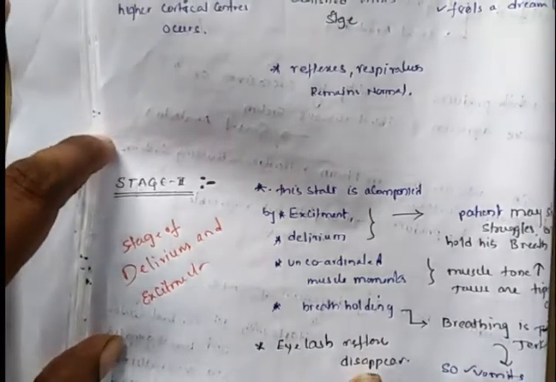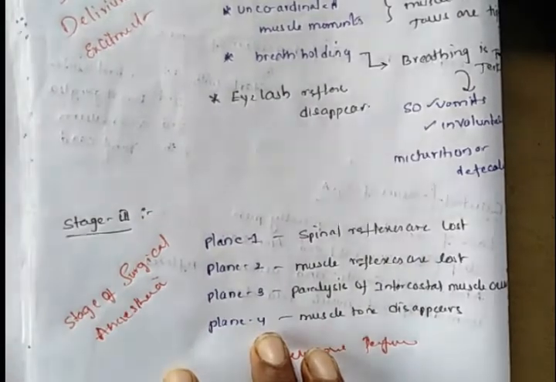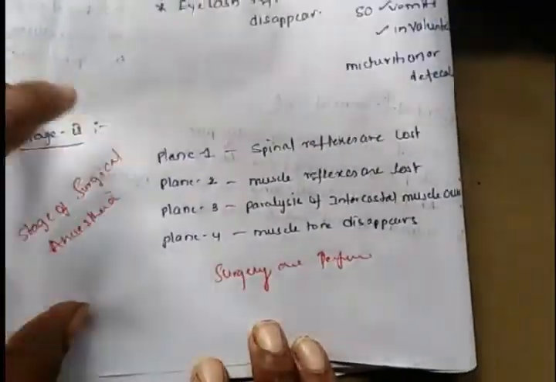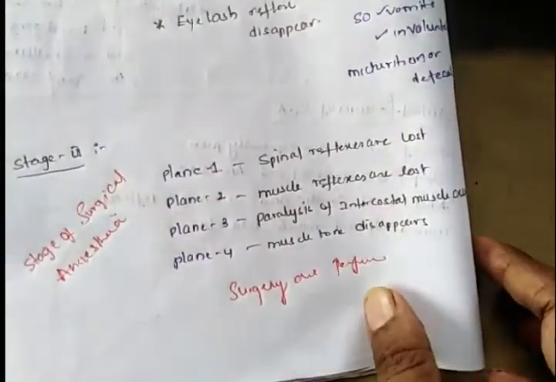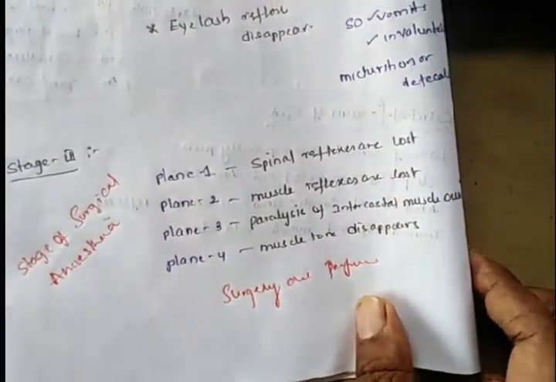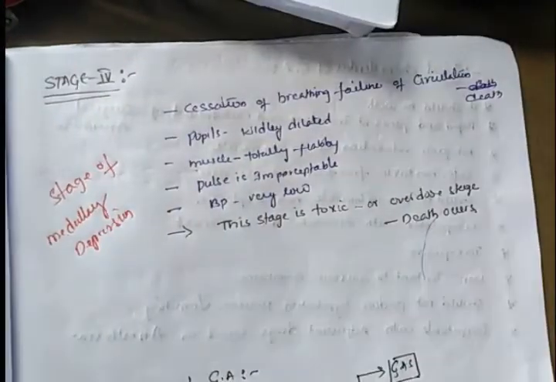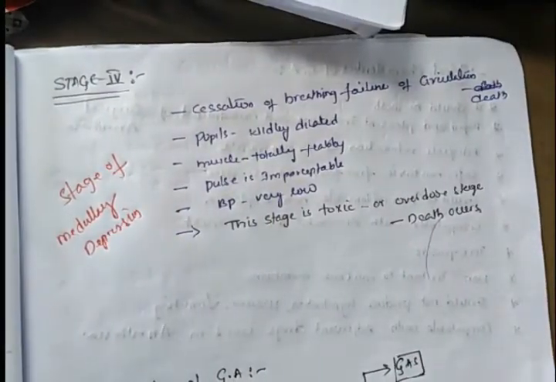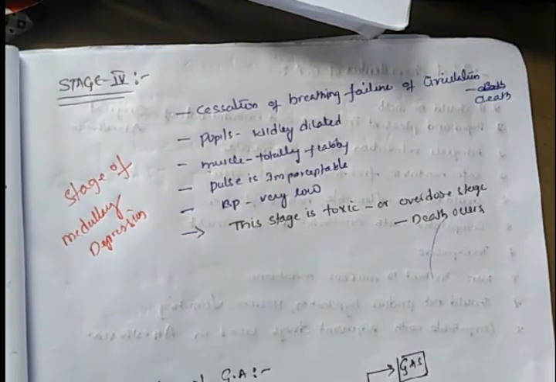In stage 3 the patient is completely immobilized, and only at this stage are surgeries performed. If the general anesthetic dose is an overdose, it results in the fourth stage, the death stage. It is a very toxic stage. This is about the 4 stages of anesthesia.